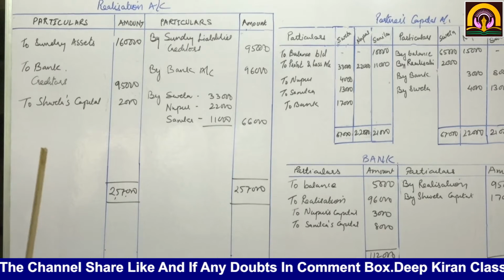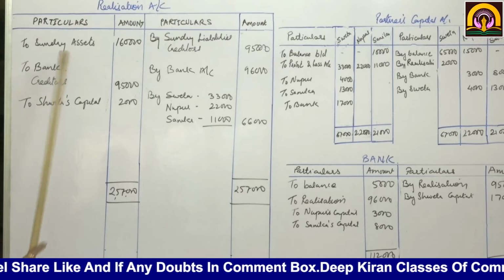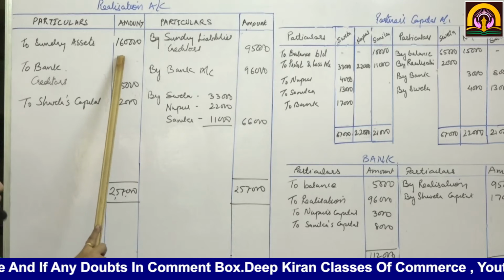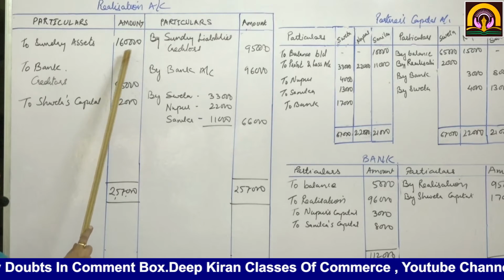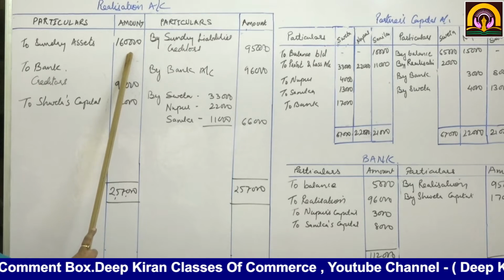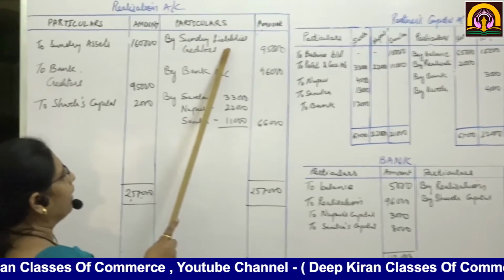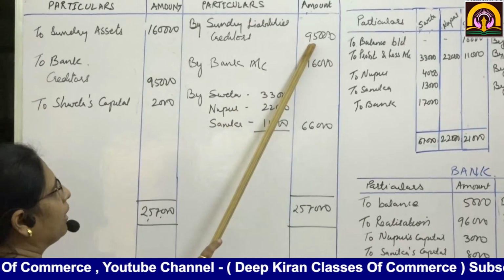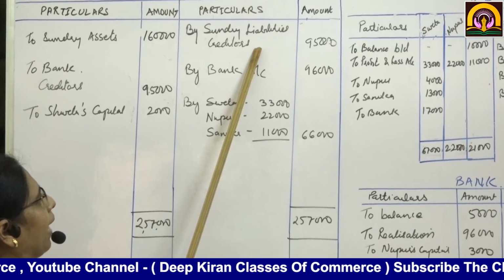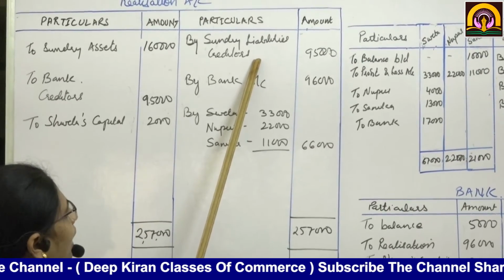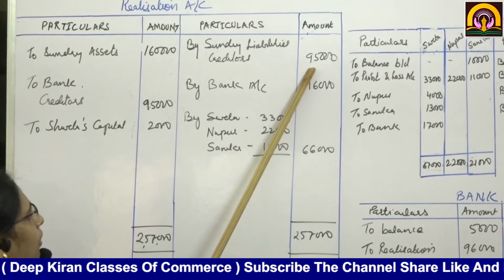Realization account debit to sundry assets, 1,60,000. Then liabilities are transferred. Only creditors are there, so sundry creditors account debit to realization 95,000.